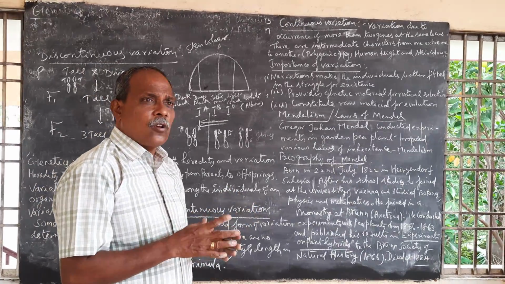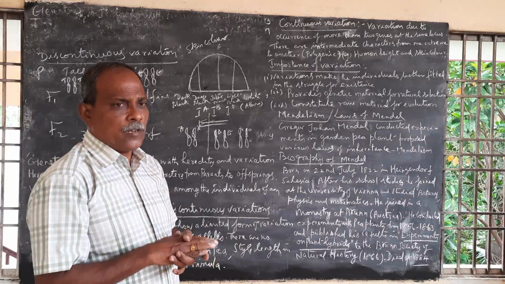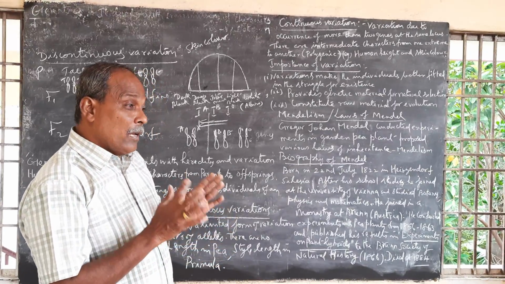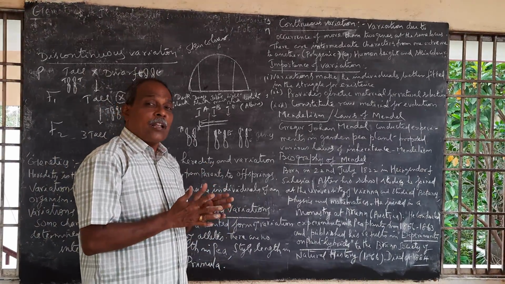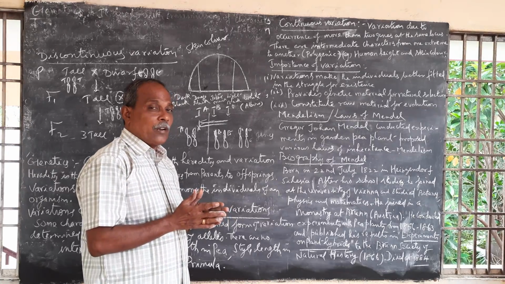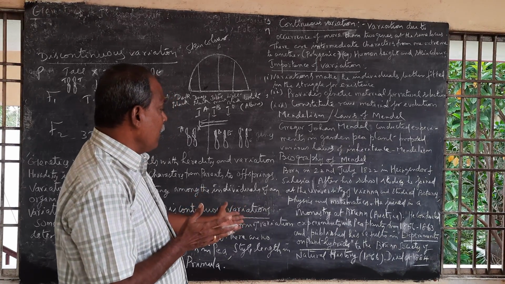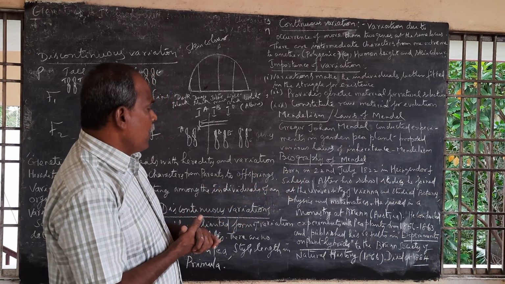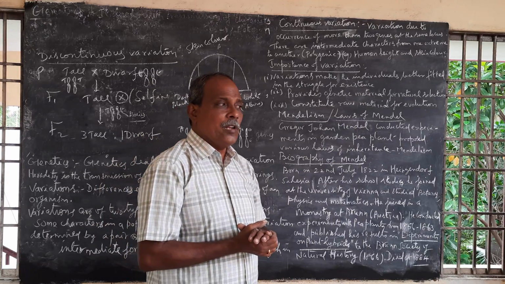After that, he joined as a teacher of natural science. Along with that, during that time, he conducted experiments on garden pea plants from the year 1856 to 1863.